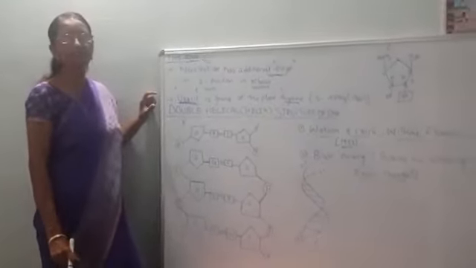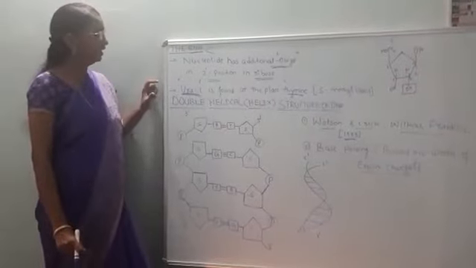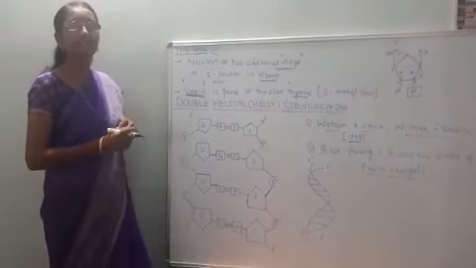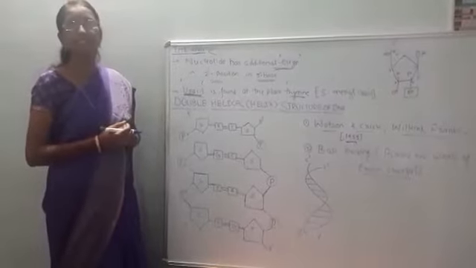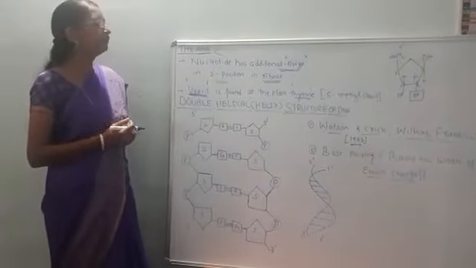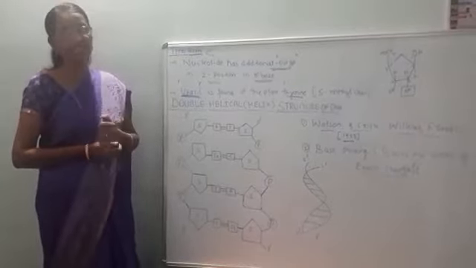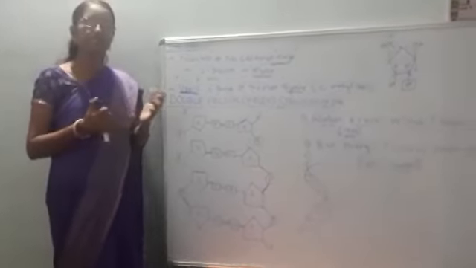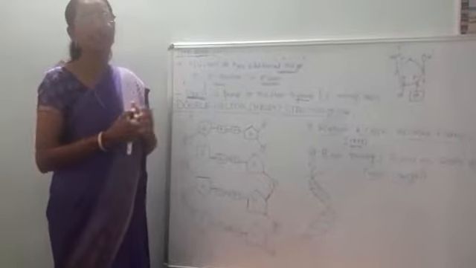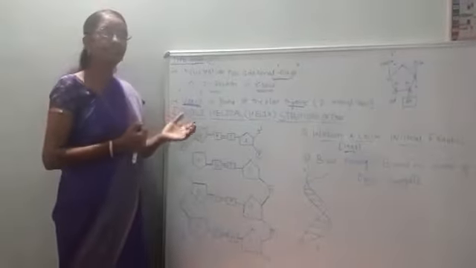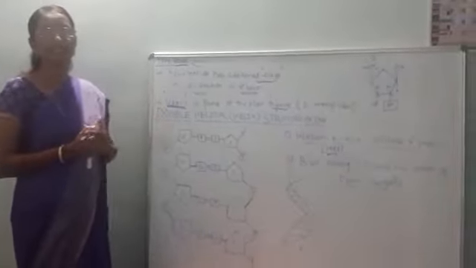Now we will proceed to another headline, that is the study of the double helix structure of DNA. Some historical aspects we learnt in the previous lesson. The nucleic acids were first discovered by Friedrich Miescher, who called them nuclein.